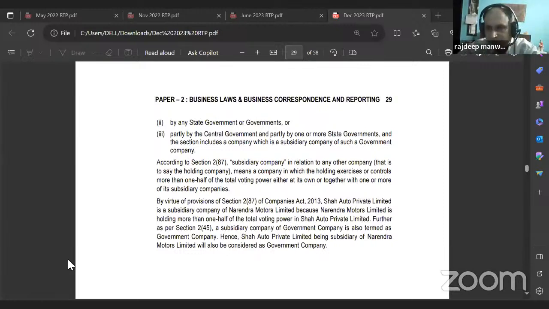Any doubts you'll have? Or you want to do one or two more questions of Companies Act? We've done only two. You want to go to the previous paper? Just go to the previous paper and see Company Act questions quickly, because we've done six questions of Sale of Goods Act and 11 to 12 questions of Indian Contract. Yeah, we've done 12 questions.